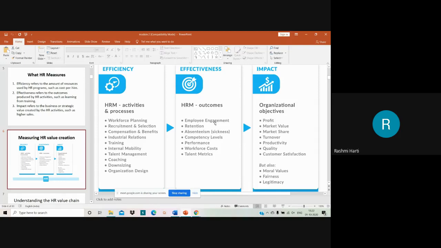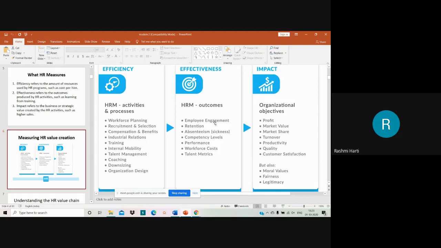When that is there, then we can say that your employees are really engaged. That means they have the passion to work in the organization, right? They are happy working in the organization. That time I can say that employees are engaged. Now that is one best outcome of workforce planning, recruitment and selection, compensation and benefits, and industrial relations.